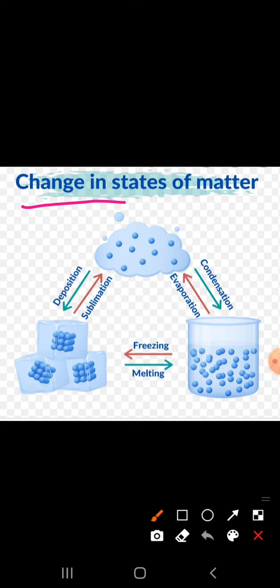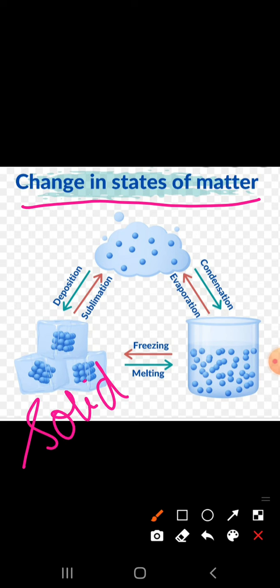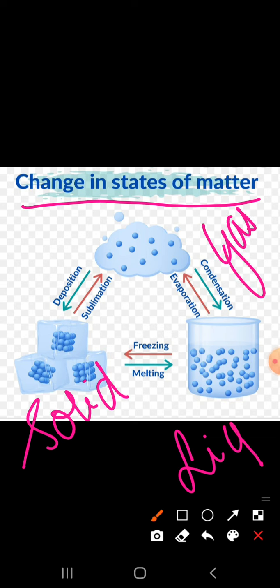This is changes in states of matter. See, this is your solid part, this is the liquid part, and this is the gases part.